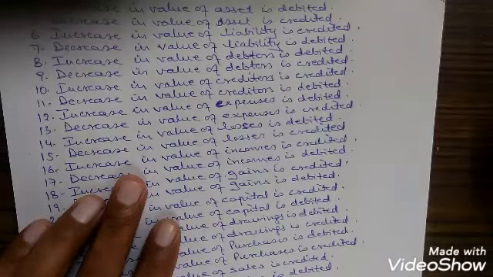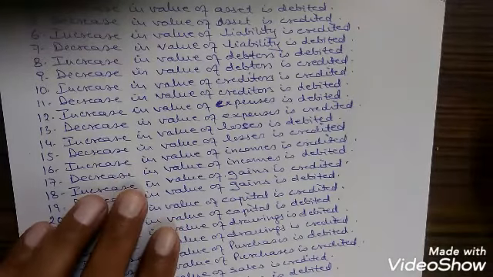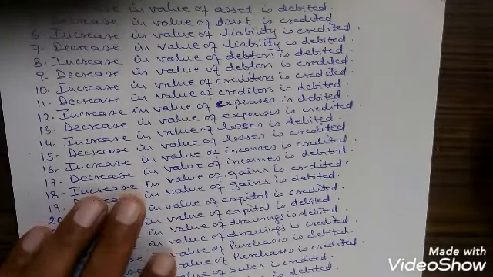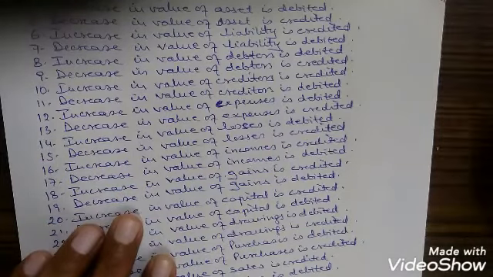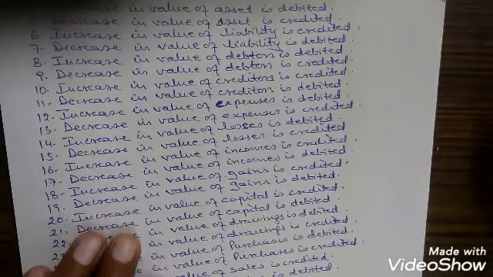Increase in value of incomes is credited. You have received the rent for this month, rent account will be credited. Next month again rent account will be credited for the next month's rent that you have received. Decrease in value of incomes is debited. Increase in value of gains is credited. Decrease in value of gains is debited.